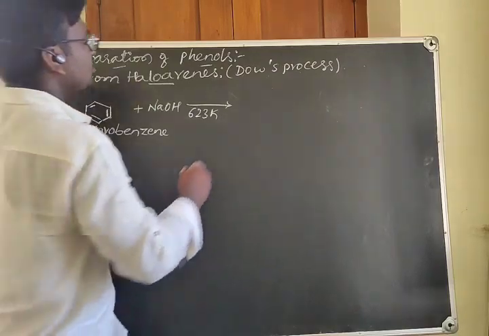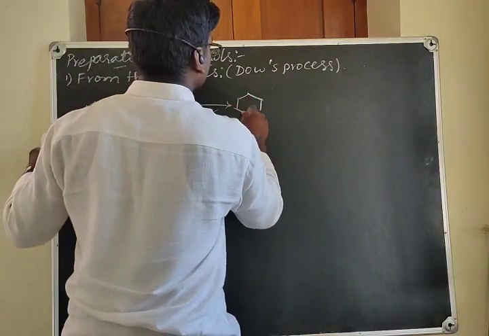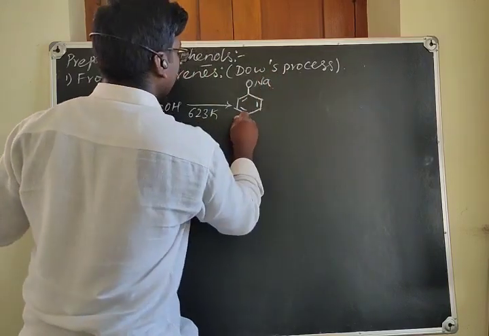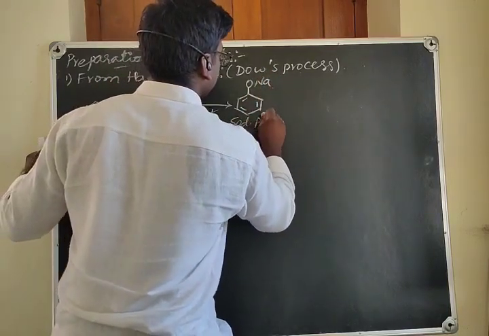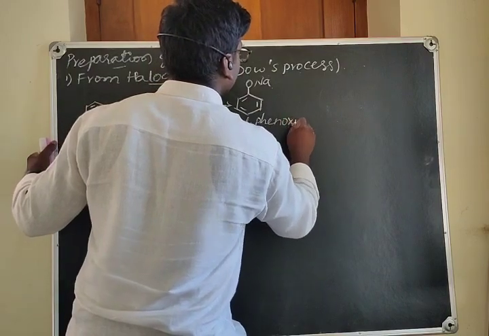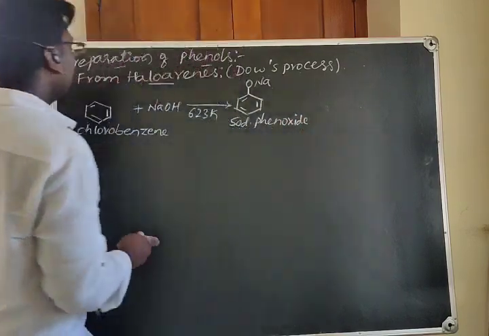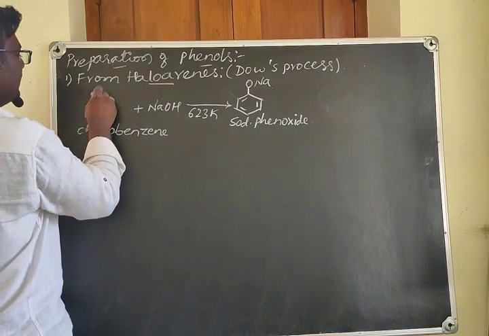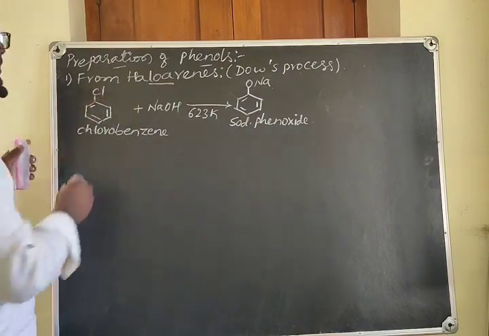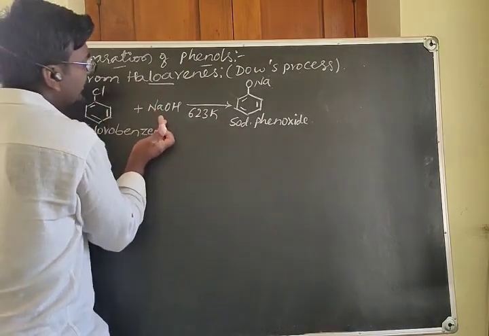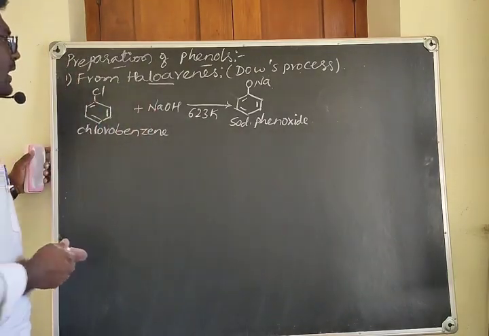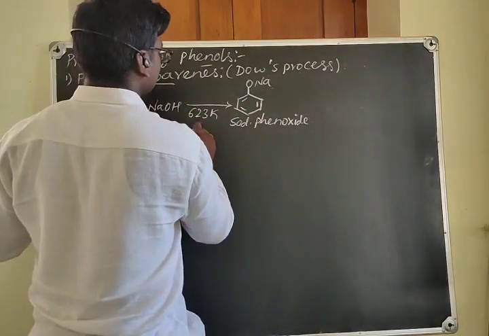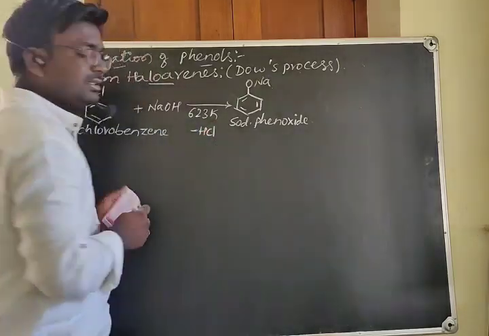You will get sodium phenoxide. What is this called? Sodium phenoxide. And you can expect a byproduct from here. Here there is a chloro. Now when this chlorobenzene is treated with sodium hydroxide, it gives sodium phenoxide, and the byproduct is HCl. I can write that here, minus HCl.